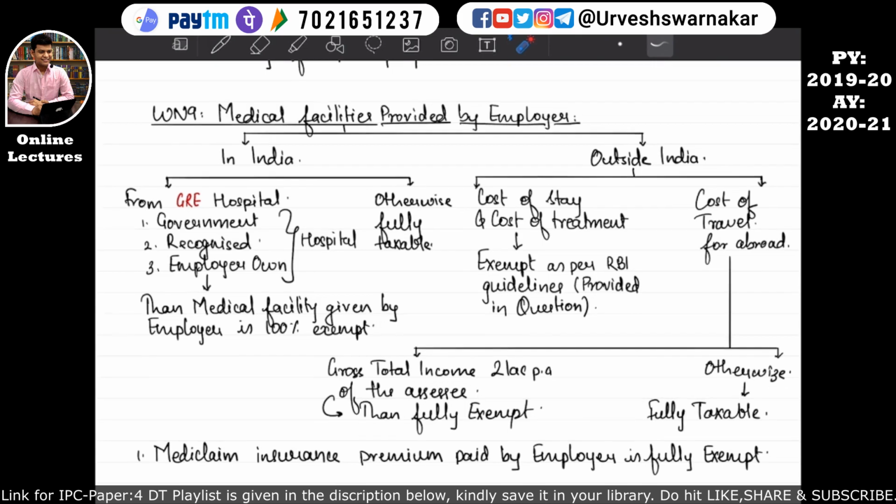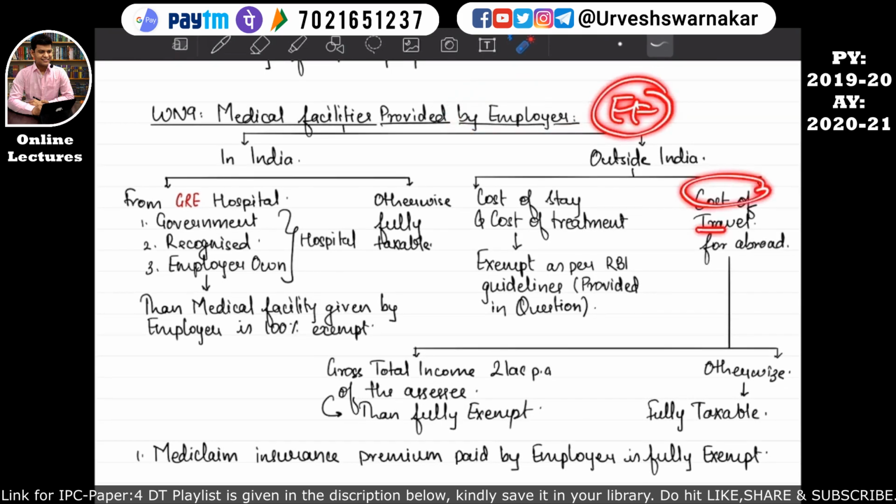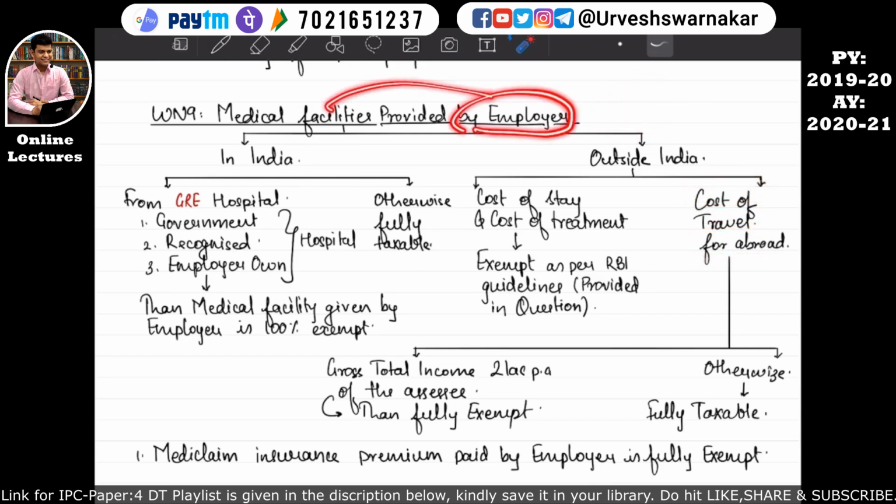But if the medical facility provided by the employer to the employee is the cost of travel for abroad, then how will it be taxable? That means how will it be taken into the computation of income from salary? Let's see it over here.